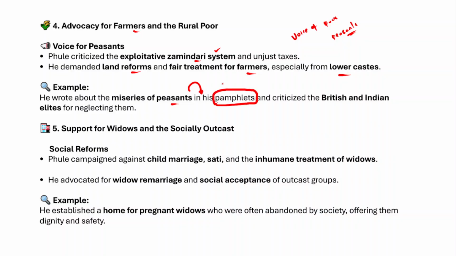Those pamphlets have been advocating for the miseries of the peasants, and he even criticized the British and Indian elites for neglecting them. At that point of time, there was an elite group, for example, the educated middle class. Now the educated middle class actually neglected the peasants or the lower caste farmers, right? Therefore, he started criticizing the British and Indian elite for neglecting the peasant groups.